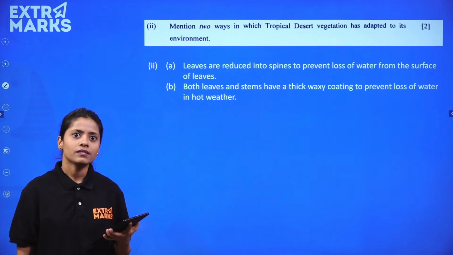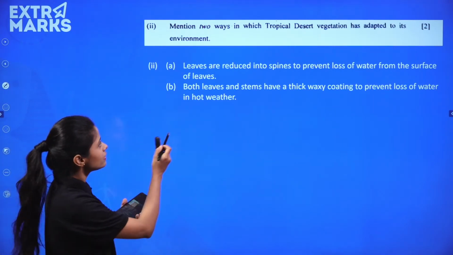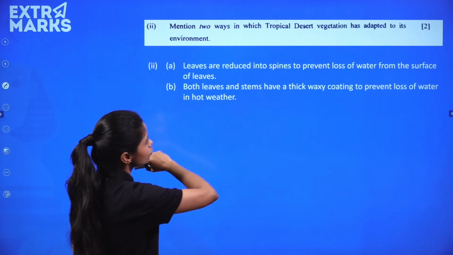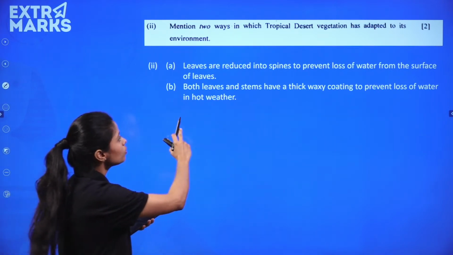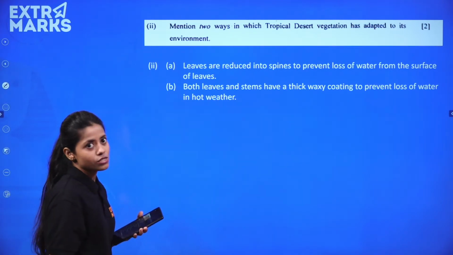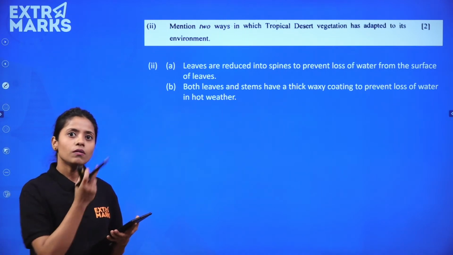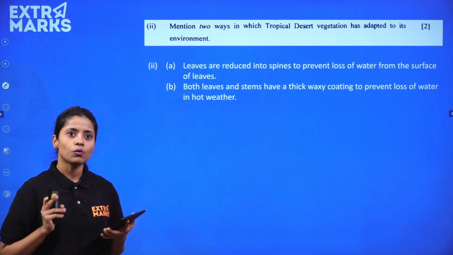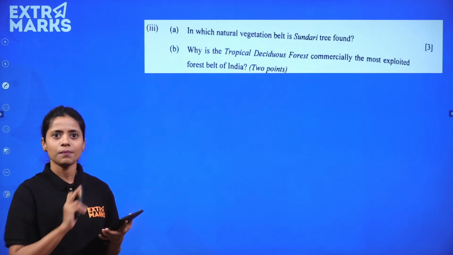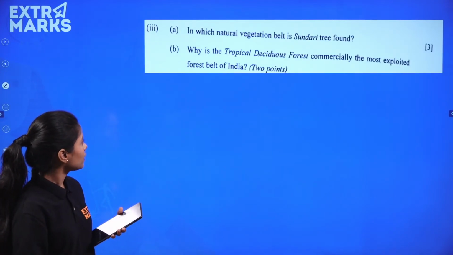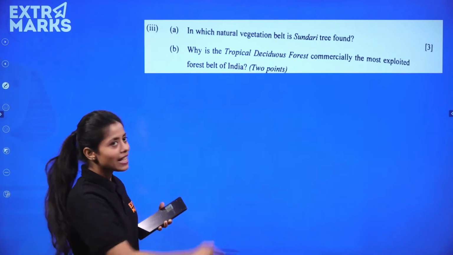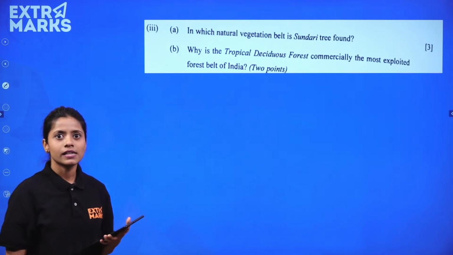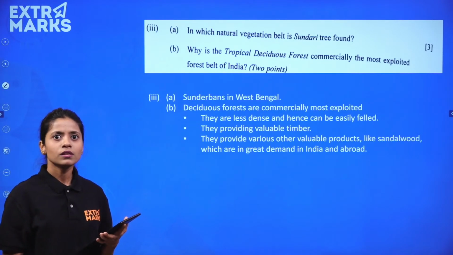Mention 2 ways in which tropical desert vegetation has adopted to its environment. ये कितना easy है। Leaves are reduced into spines to prevent the loss of water and both leaves and stems have a thick waxy coating. ये आपको बिल्कुल factual है। अगर आपने tropical desert vegetation अपना अच्छे से एक notes prepare किया होगा तो बहुत अच्छे से आप लोग इसको आंसर कर पाए होंगे।